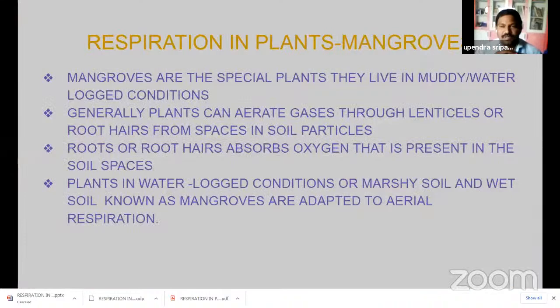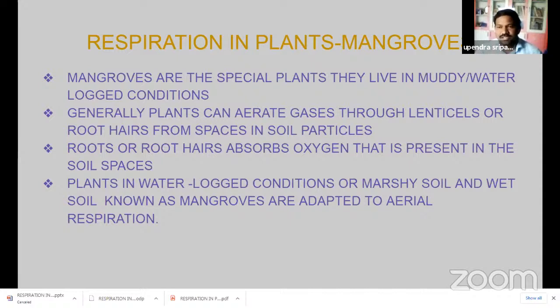Before sowing, our farmers plow the agricultural fields well. Why? Because they loosen the soil. Why? Because it is easy for roots to penetrate the soil. Then only does it allow more oxygen. A lot of oxygen is available to the root. So only then do our farmers plow before sowing the seeds. Here, the general plants present in our surroundings easily take oxygen. The gas exchange takes place very easily inside the soil.